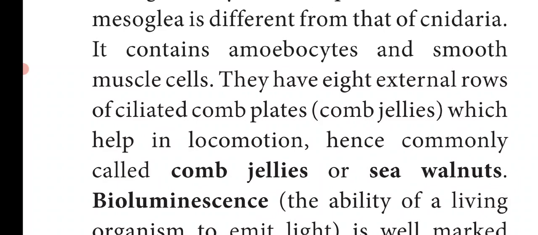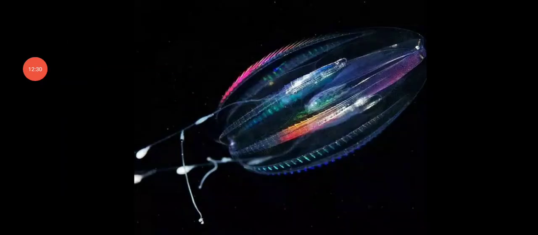They look like walnuts. In this picture you can see the 8 external rows of ciliated comb plates. Since they have comb plates, they are called comb jellies, and these comb plates help in locomotion.